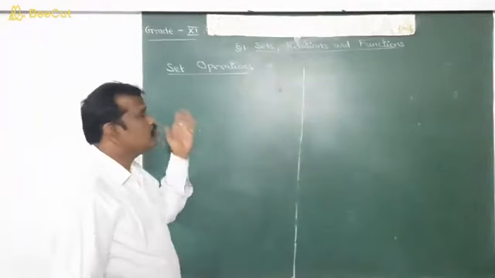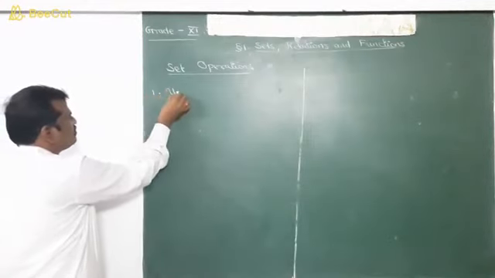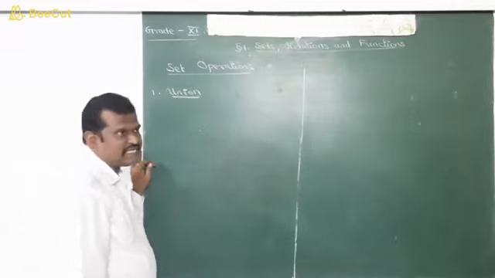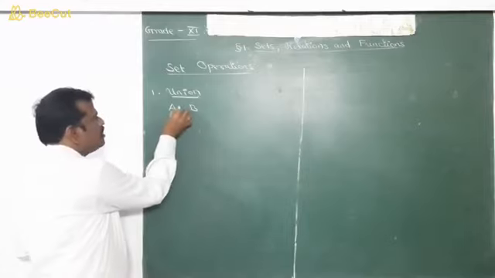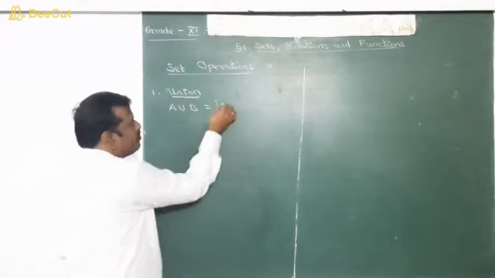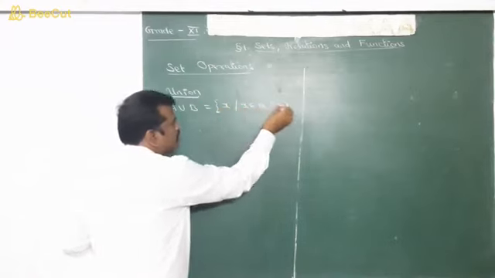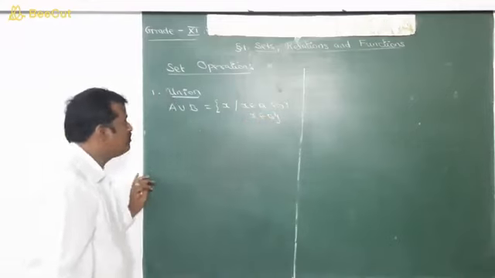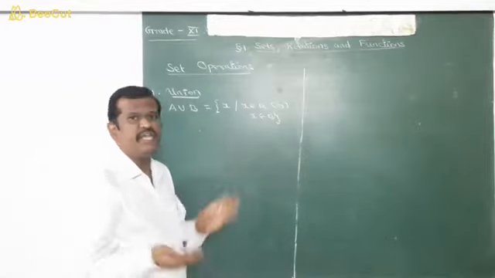Okay, now we are going to do some operations on sets. The first operation is union of sets. The union of two sets A and B is denoted by A union B and is defined as the set of all x such that x belongs to A or x belongs to B. So union is nothing but combining the elements of A and B together.